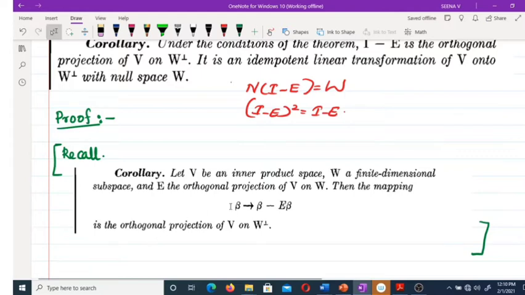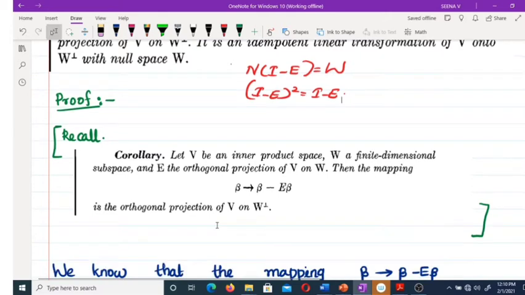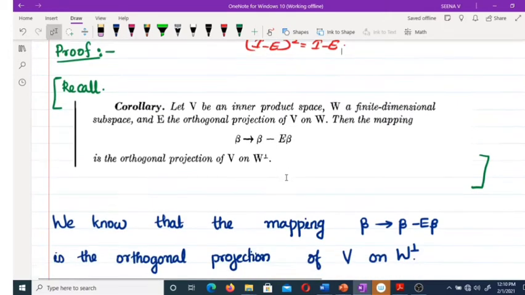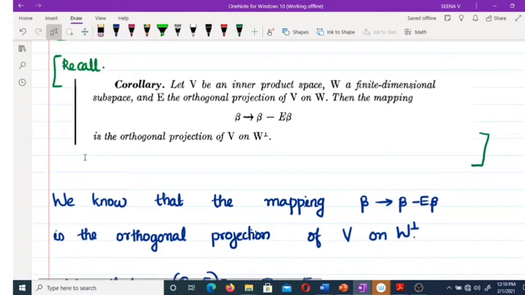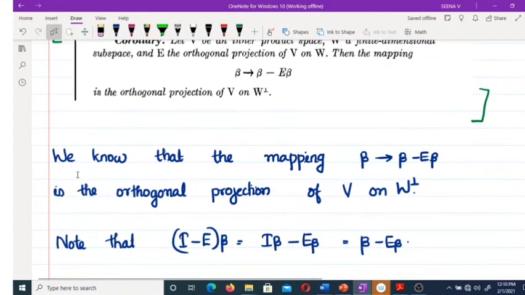We have this result. Okay. So we are starting the proof from here. We know that the mapping beta to beta minus E beta is the orthogonal projection of V on W complement.